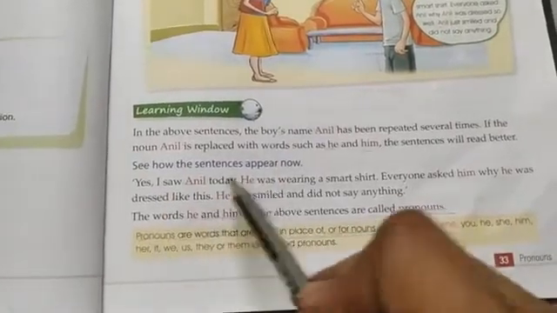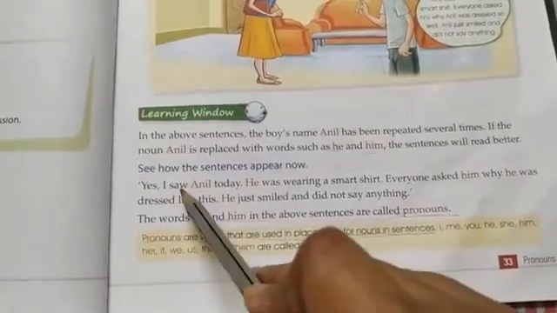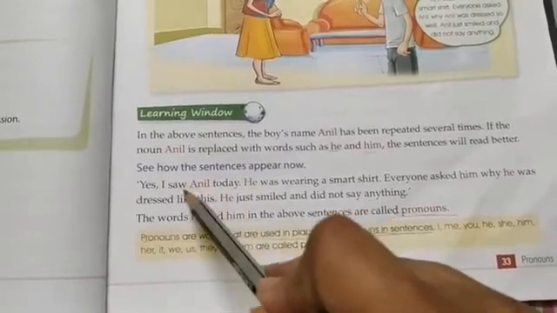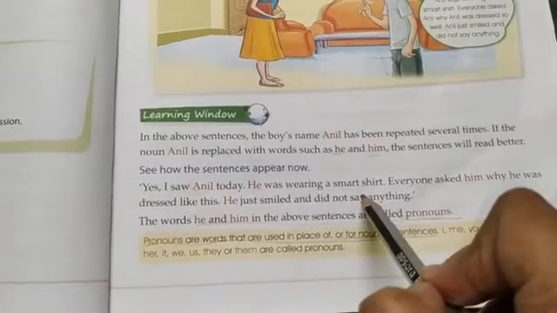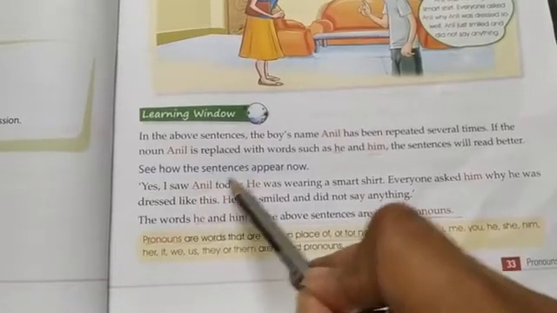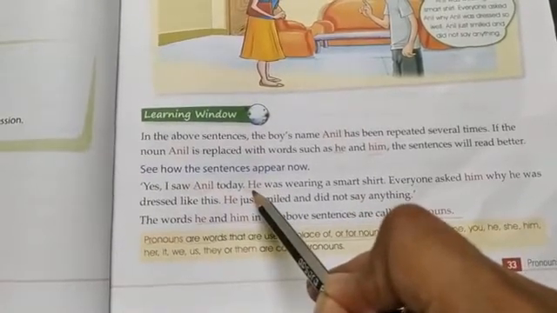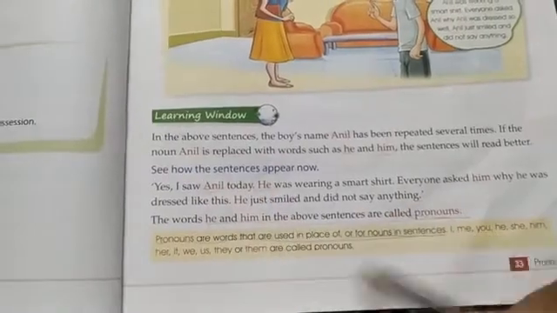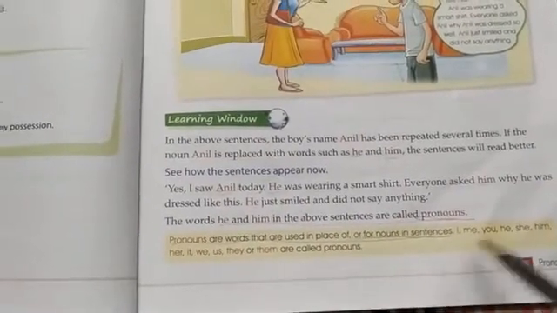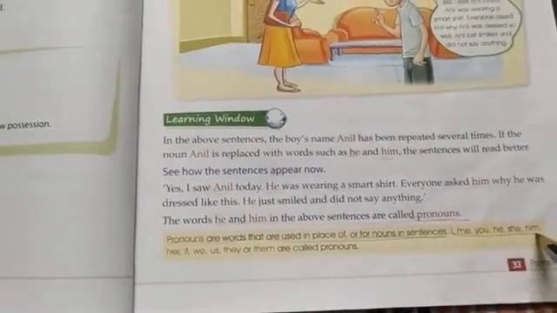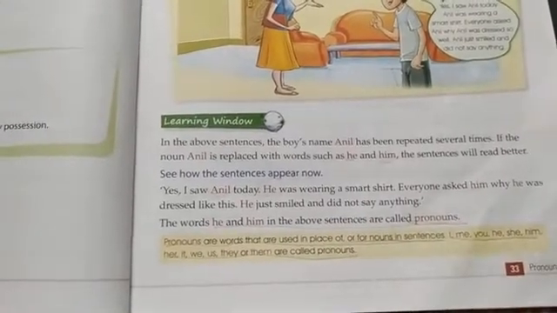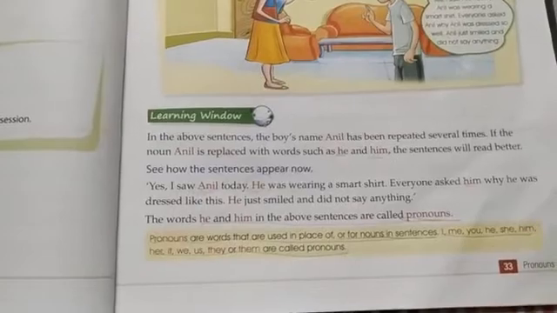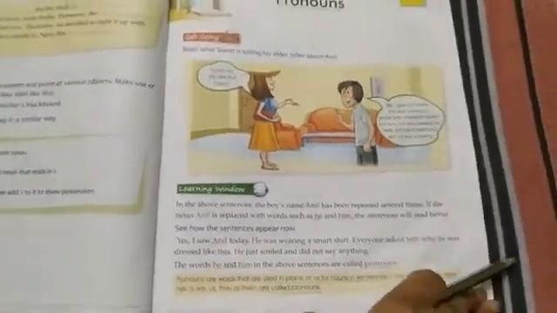Just like the above sentence. Like you see, yes, I saw Anil today. So Anil over here is a noun. And again, he was wearing a smart shirt. So instead of using that noun, we used he. He is a pronoun. Okay. So this was the description of pronoun, and these are some of the pronouns that we use in sentences. So this was for the chapter.